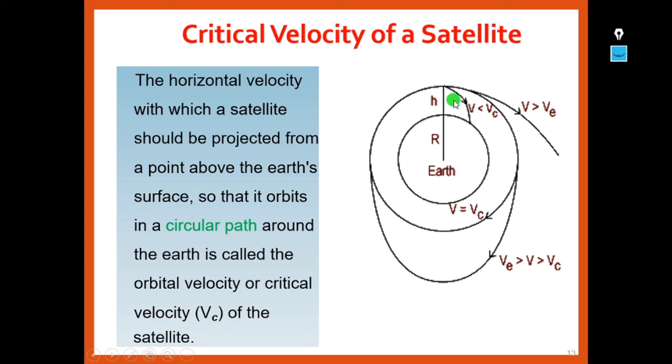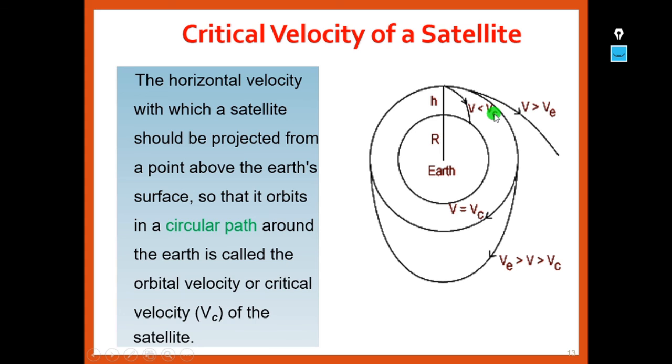The velocity required to be projected so that the body or satellite moves in a circular path around the earth is called the critical velocity or the orbital velocity. If v is equal to vc, then it starts revolving around the earth in a circular motion.